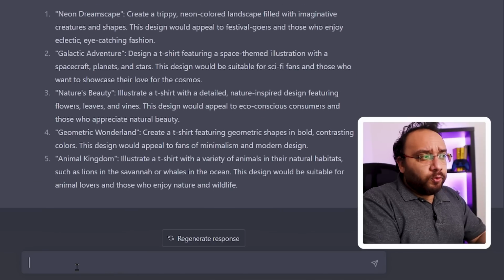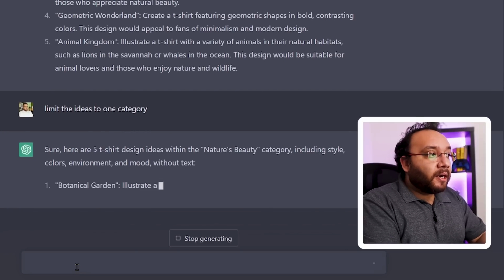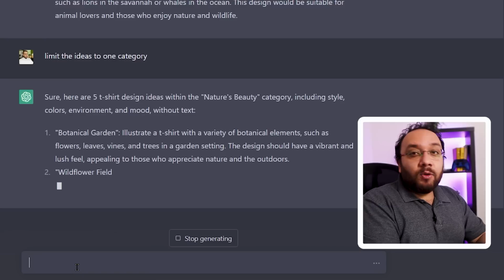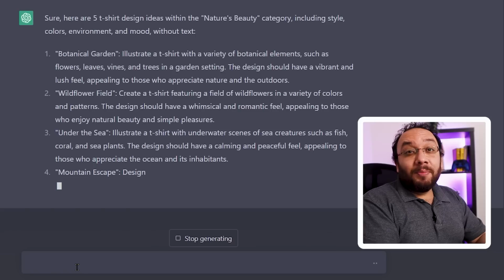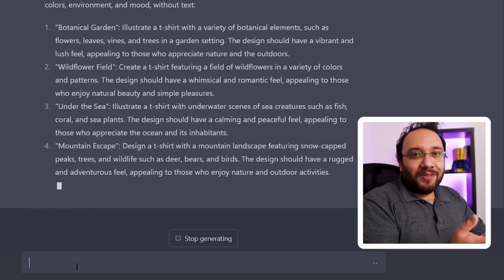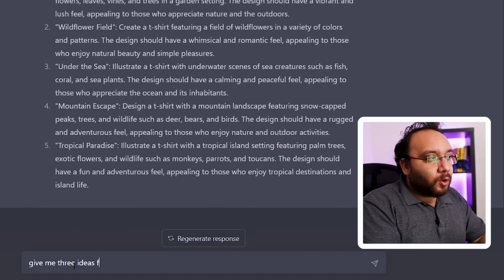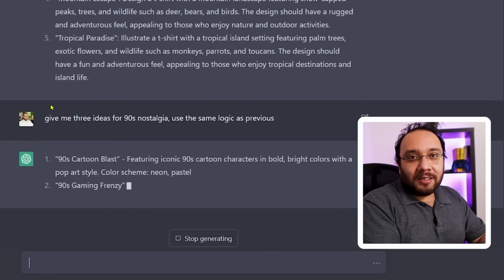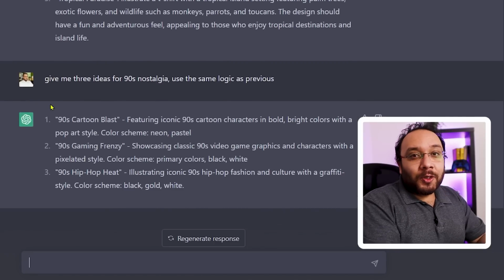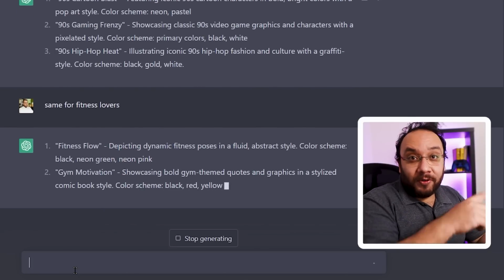I want to get a few more prompts from one category. This way, we will have more ideas that would handle a single theme when we try to sell it at a marketplace. So ChatGPT has decided to give me prompts limited to nature's beauty. All of these look interesting and I am happy with them. I will ask for some more prompts from the keywords that I saw above. I keep going back to this 90s nostalgia prompt, so I'll ask ChatGPT for some prompts on that. Let's get some more prompts for fitness lovers and college students before we go into Midjourney.